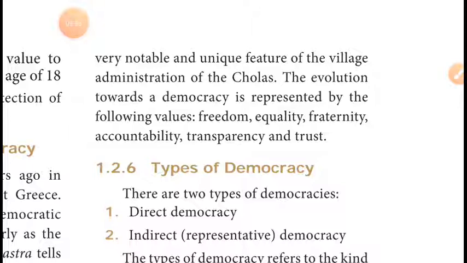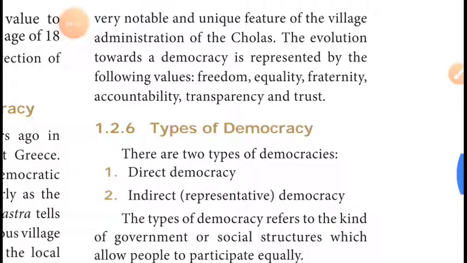Transparency means belief, confidence and trust. Trust means what they say and do are the same. So these are the important values given by democracy: freedom, equality, fraternity, accountability, transparency and trust.